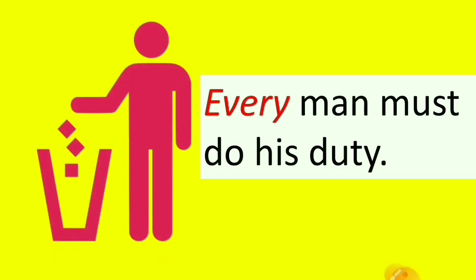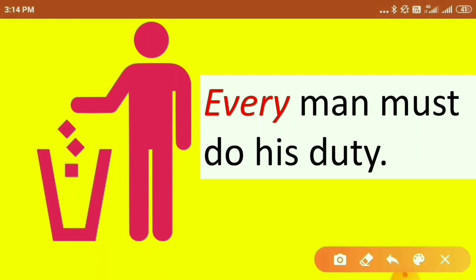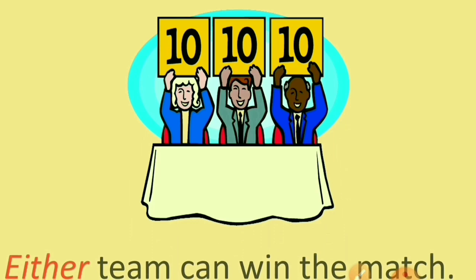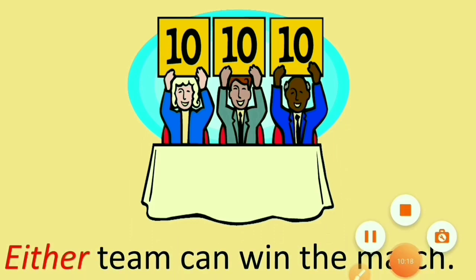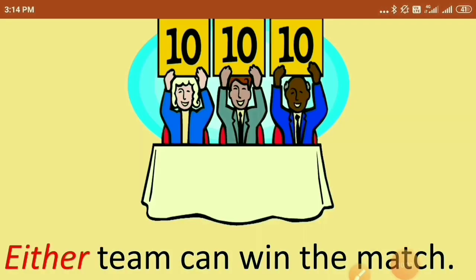Every man must do his duty. Either team can win the match.